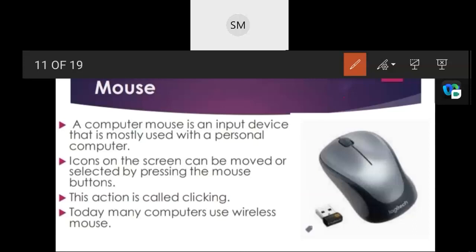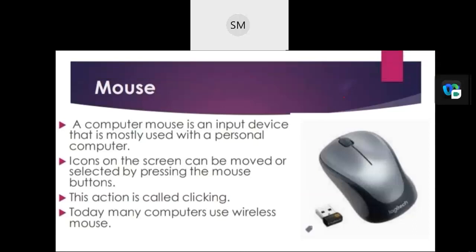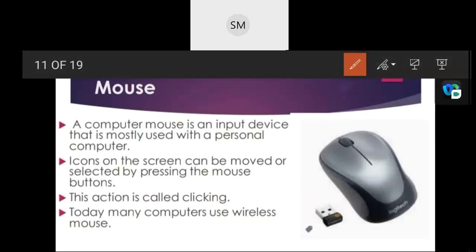How do we select? Can you see the place here, right and left? Because they have two buttons, the left button as well as the right button, isn't it?